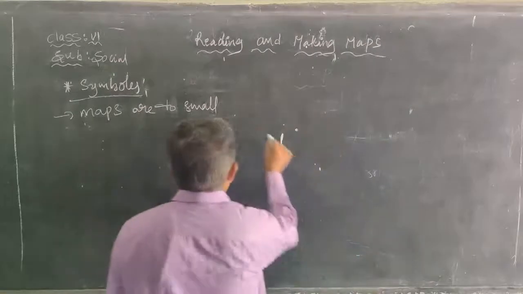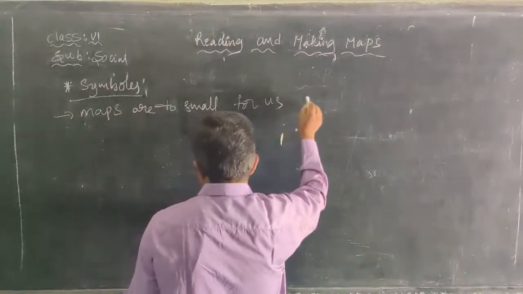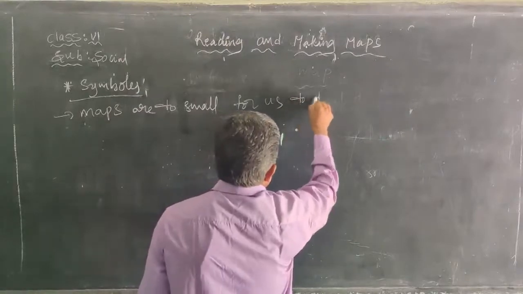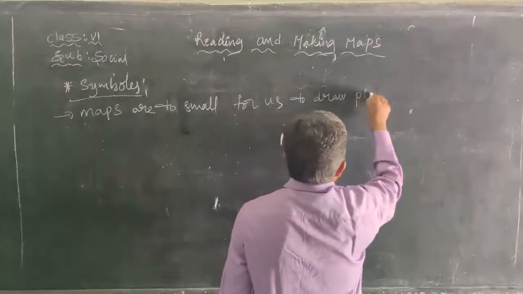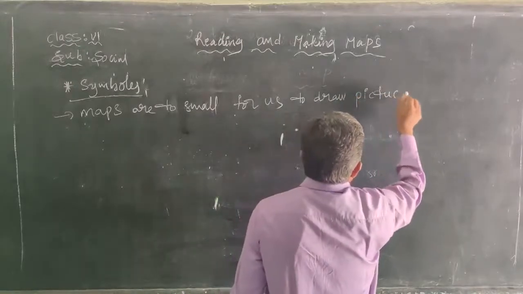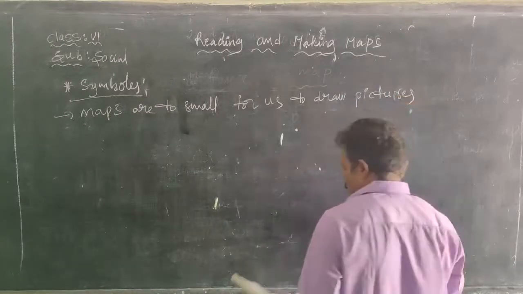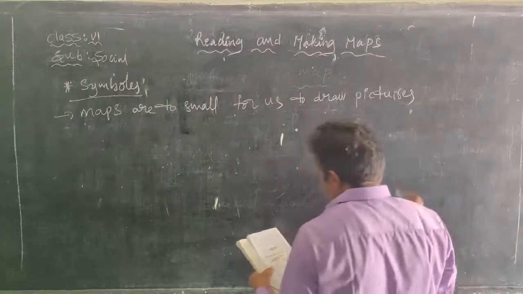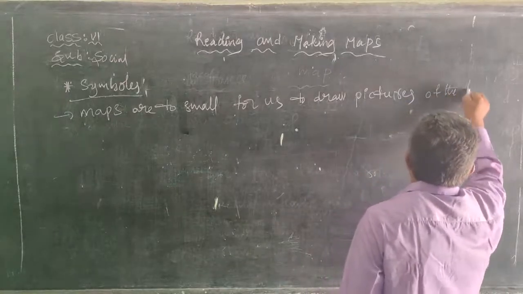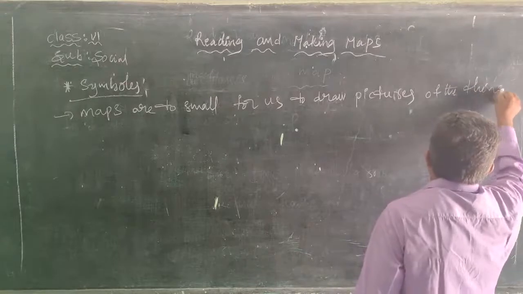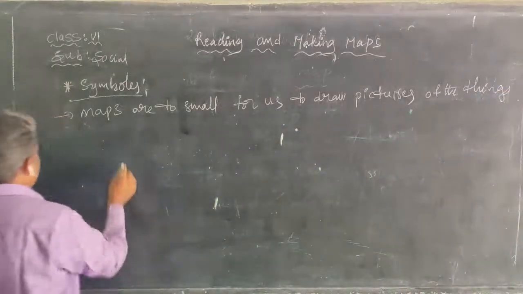Maps are too small for us to draw pictures of the things shown on them.